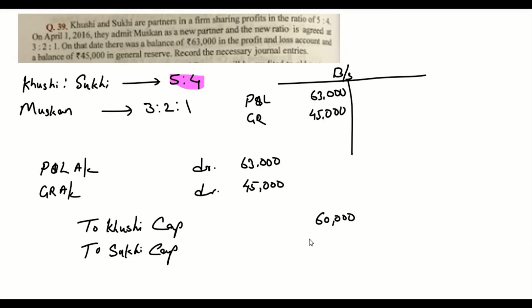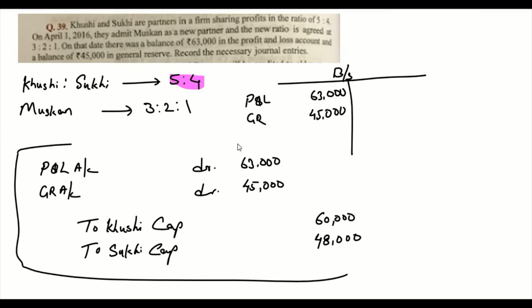And 1,08,000 into 4/9, it's going to be 48,000. So that's a journal entry. Only one journal entry for this question.